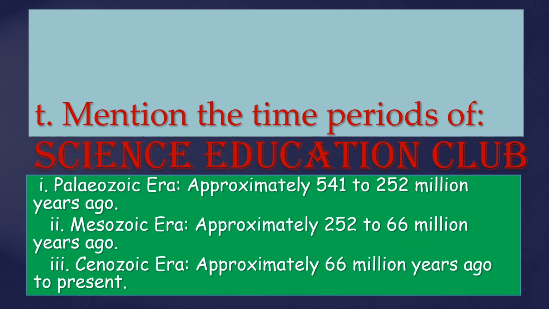Mention the time period of Paleozoic era, approximately 541 to 252 million years ago. Mesozoic era, approximately 252 to 66 million years ago. Cenozoic era, approximately 66 million years ago to present.